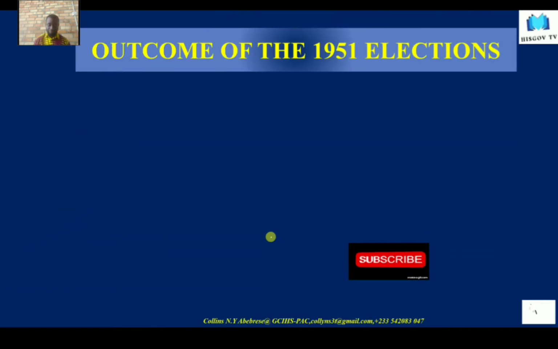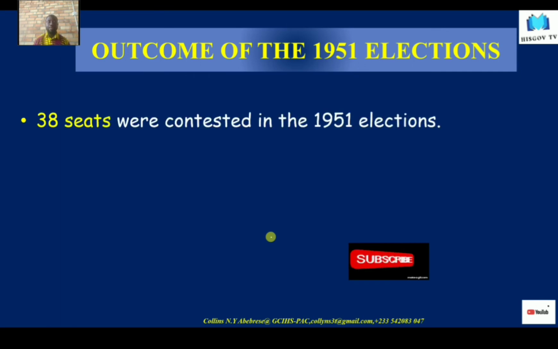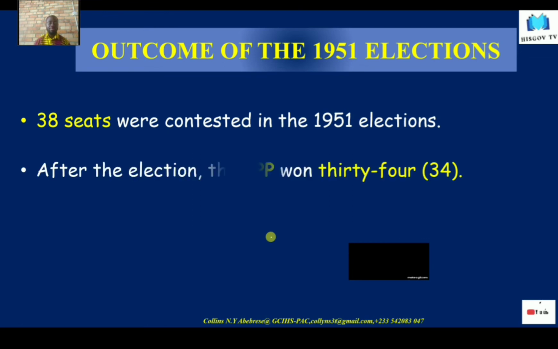Let's take a look at the outcome of the election. In that election, 38 seats were contested. Today we have more than 200 parliamentary seats being contested. But in the first ever election conducted in the Gold Coast, 38 seats were to be contested. That is the Legislative Council.